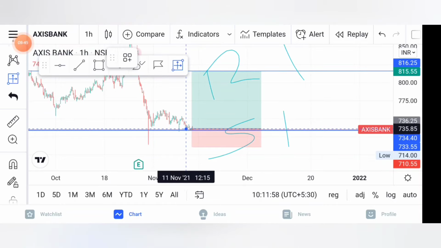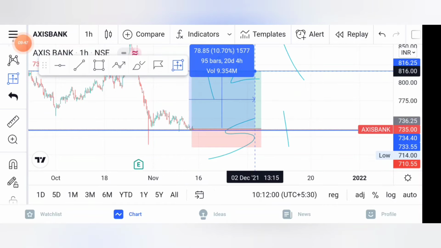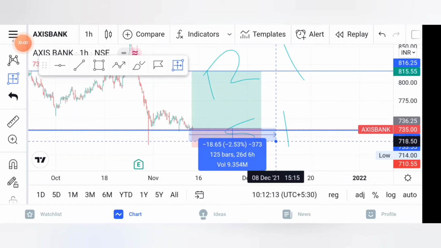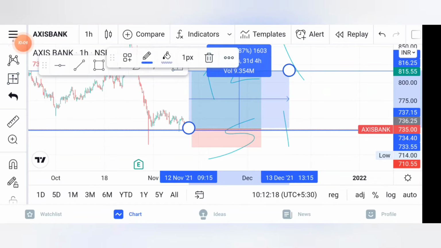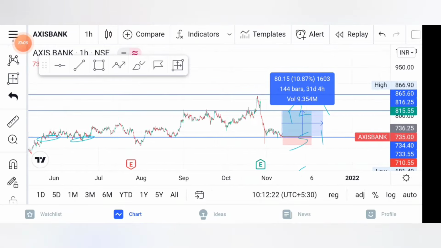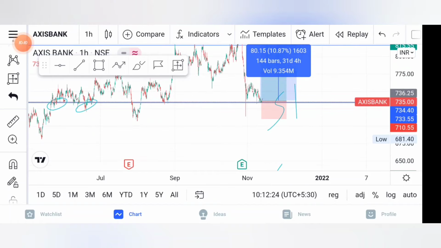So the risk reward would be, so this was not a call, this was a support and resistance level based analysis. So please check it with your fundamental analysis or price action, whatever you are in, and do trade it and analyze it first. So the risk is 3.5% and the reward is 10%. This is 1:3 risk reward, you can clearly see. So that's how you can make support and resistance levels, guys.